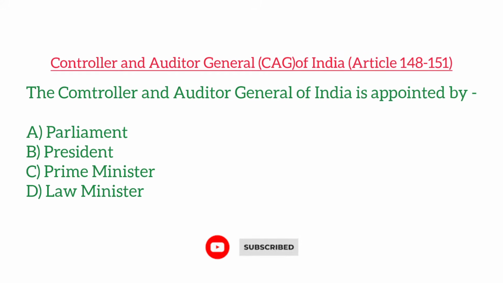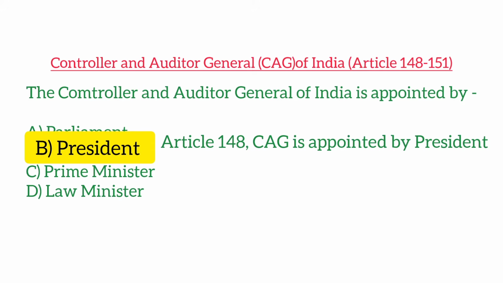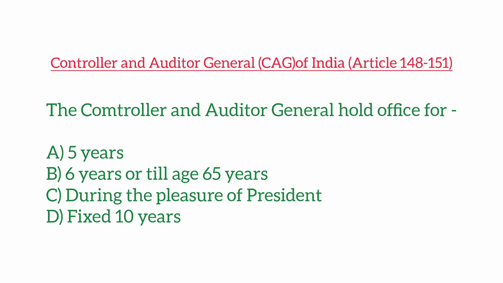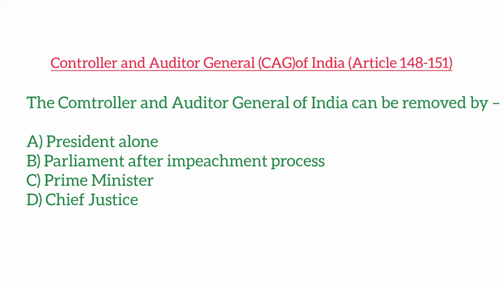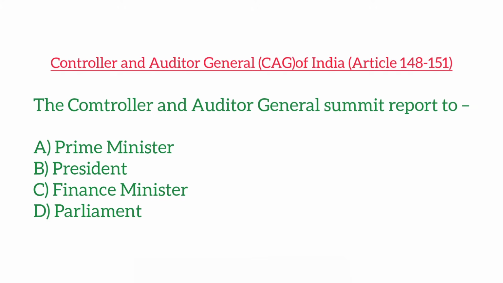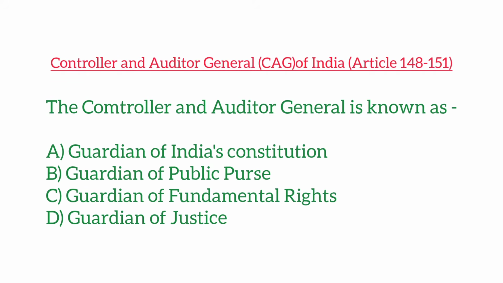The Comptroller and Auditor General of India is appointed by. The Comptroller and Auditor General holds office for. The Comptroller and Auditor General of India can be removed by. The Comptroller and Auditor General submits report to. The Comptroller and Auditor General is known as.